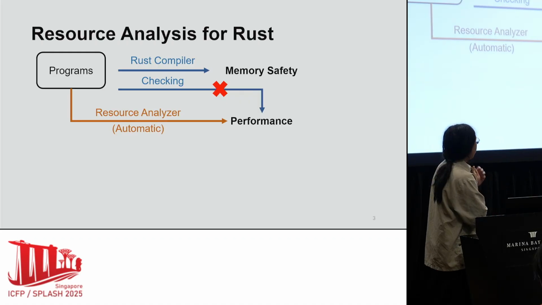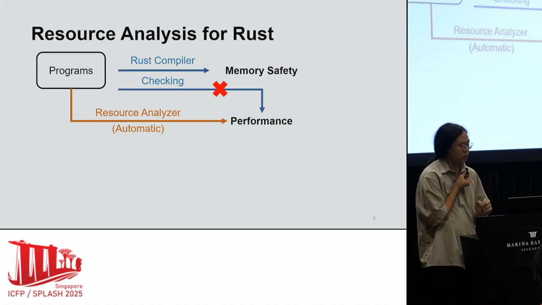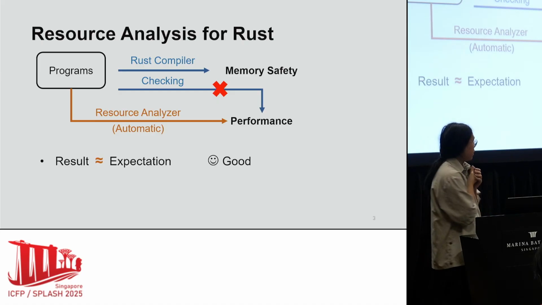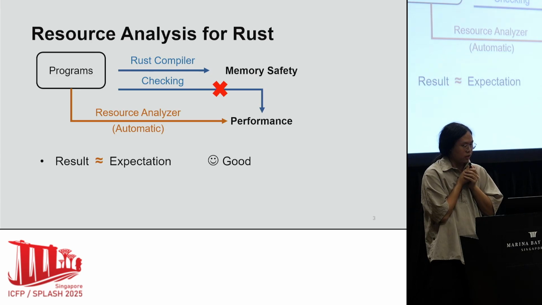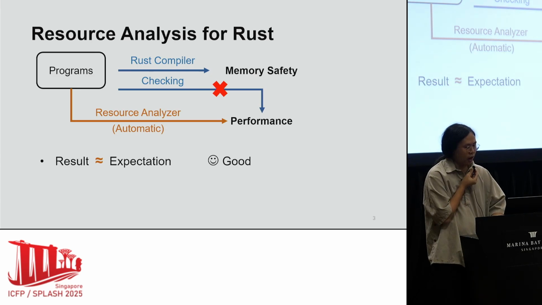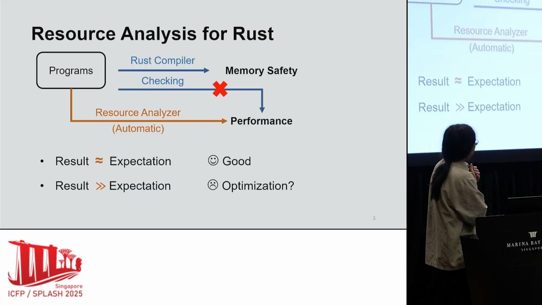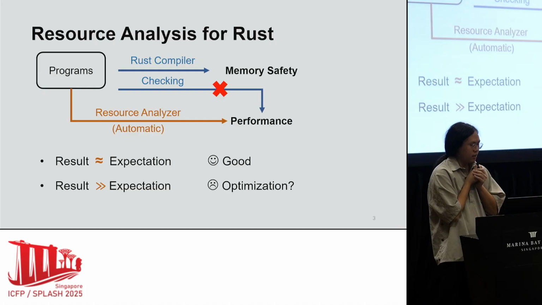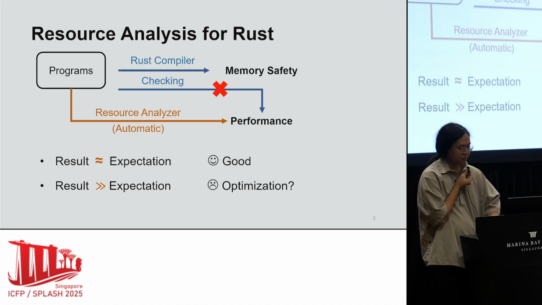By comparing the results with their expectation, programmers can gain confidence in code efficiency or identify opportunities for optimization. This is why we want to do resource analysis for Rust programs.